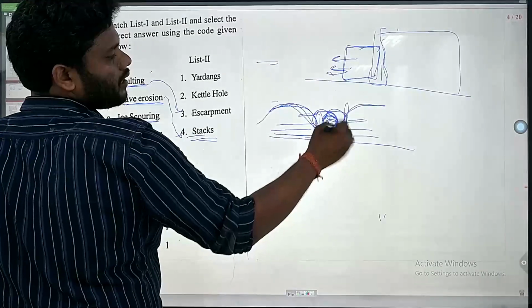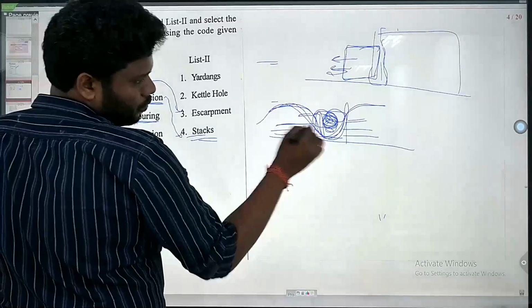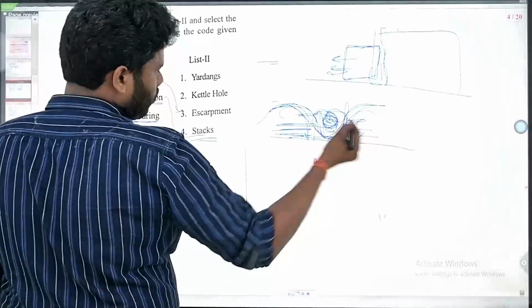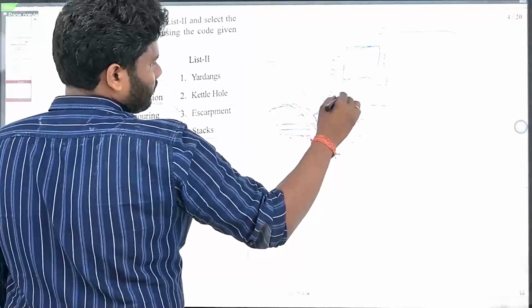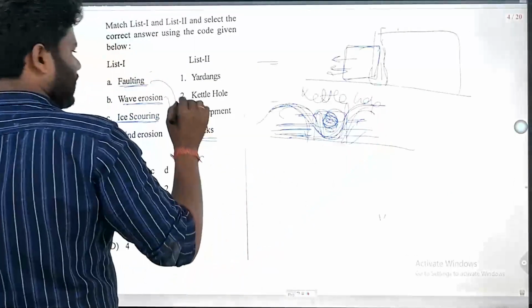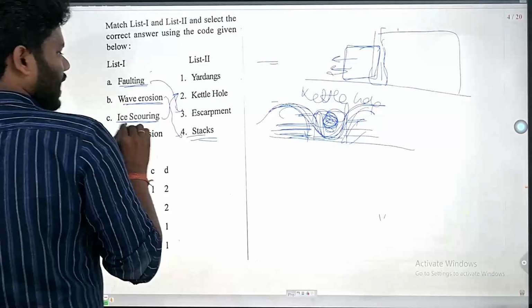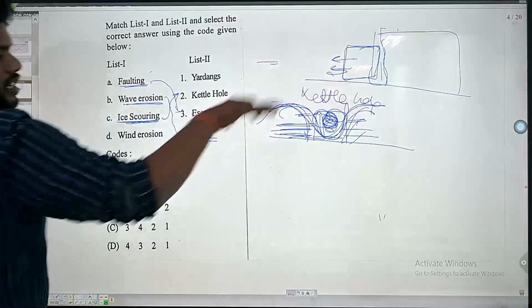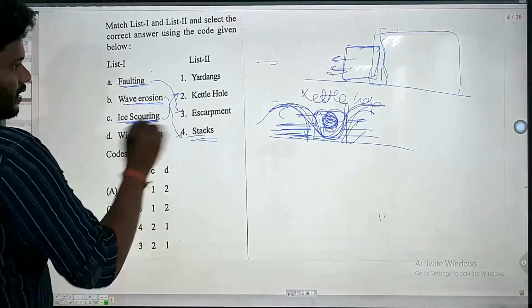With that, water is retained here, and due to sediments available near this block, this acts as a hole which is called a kettle hole. So kettle hole is associated with ice scouring or ice separating from the glacier, and it is the sediments which create the hole. So that is why kettle hole.